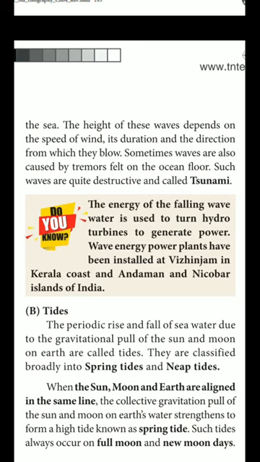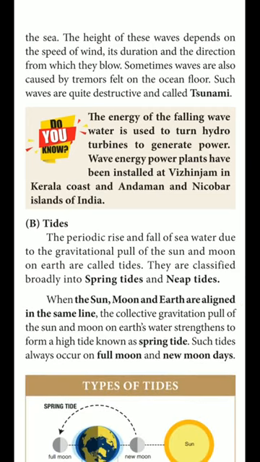Okay. Next one, when the sun, moon and earth are aligned in the same line, the gravitational pull of the sun and moon on earth's water strengthen to form a high tide known as spring tide. Such tides always occur on full moon and new moon days. So during full moon and new moon day, what type of tide will occur? That is the spring tide.